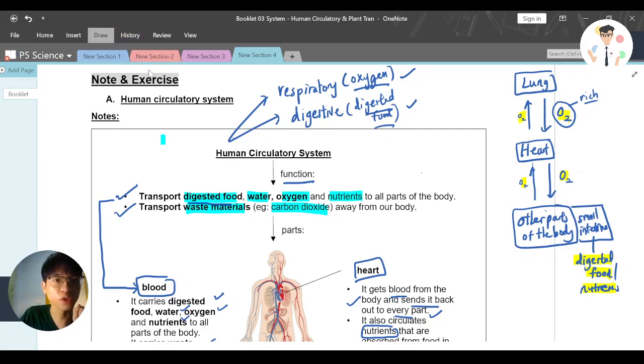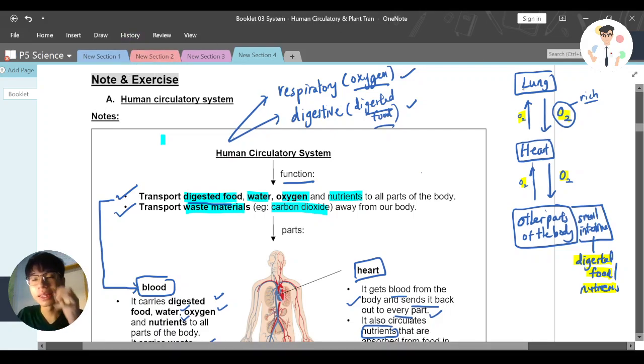Now, very interestingly, you should also understand that when the lung breathes in oxygen, it also gets what? Carbon dioxide. But the level of carbon dioxide is actually very low, it's not that much. But as the heart takes in oxygen, it also releases the carbon dioxide. So at this moment, here will be a bit more. Then when other parts of the body get oxygen, they return the carbon dioxide. Means that at this moment, carbon dioxide will be even more. Then when it goes back to the lung, it will have the highest level of carbon dioxide.